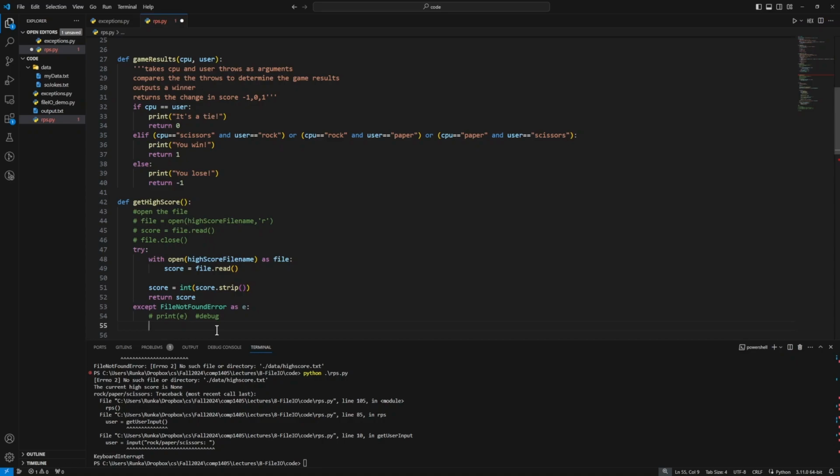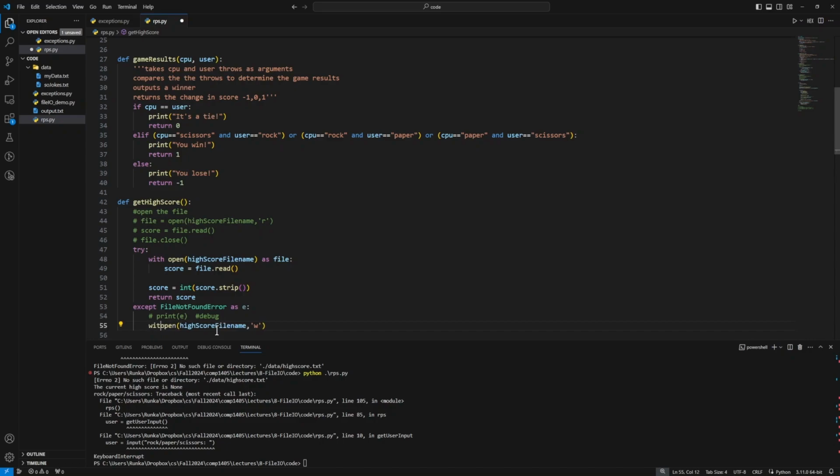So to make a new file, we can just say open the name of our high score, so high score file name, and then open that in write mode. Remember, if the file doesn't exist, which is something we know to be true, write mode will create the new file. Now, if we've opened this file, we want to actually put a value in there so that there is a default high score.